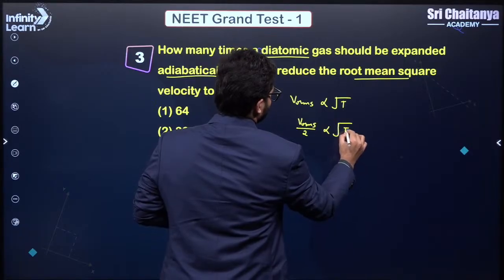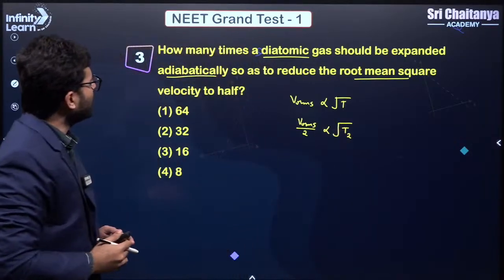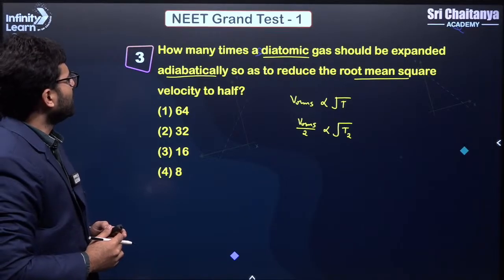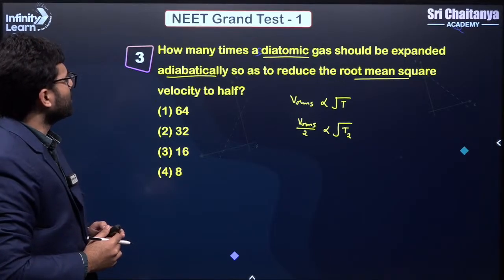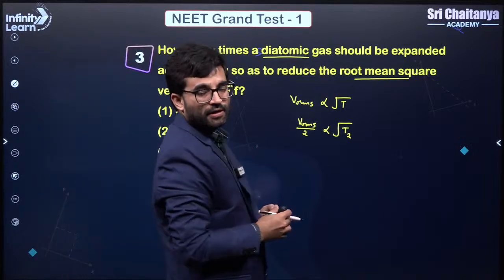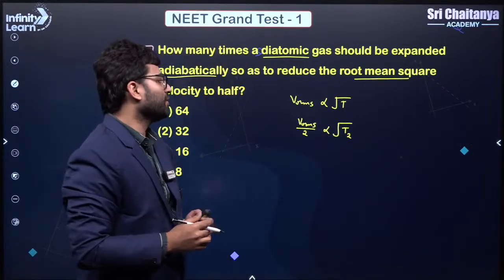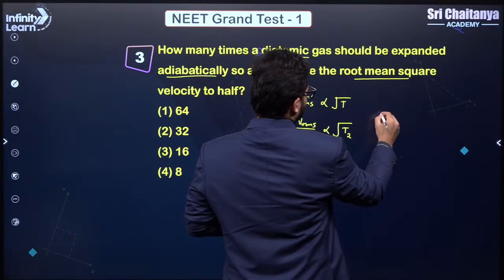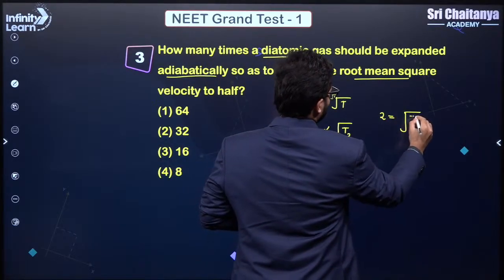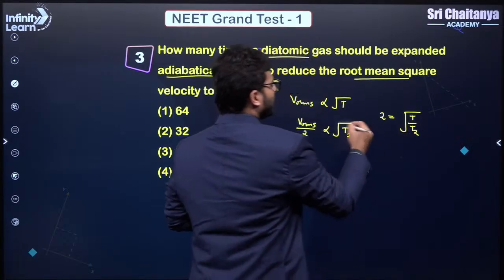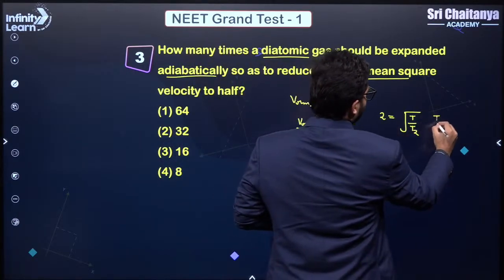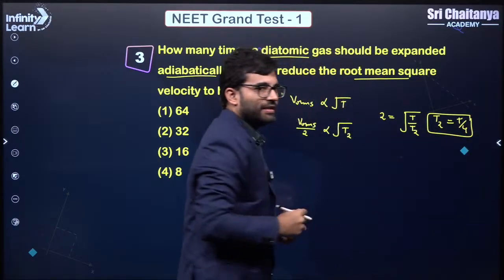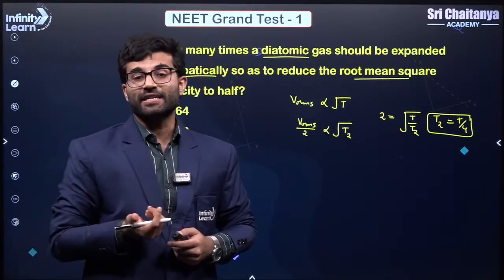And let's say the temperature is T2, correct? So what they are asking you to find is how many times a diatomic gas should be expanded adiabatically so as to reduce the root mean square velocity. We can calculate the final temperature from here. So let us divide both of these equations. So we will get 2 is equal to root over T by T2. If you square both sides, you will get T2 is equal to T by 4. So we have got the relation of the final temperature and the initial temperature.